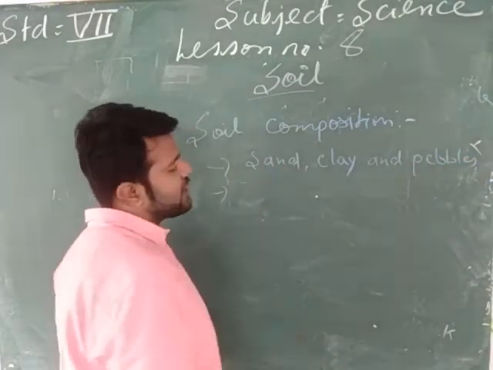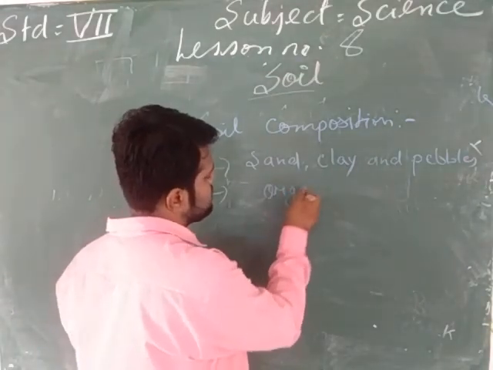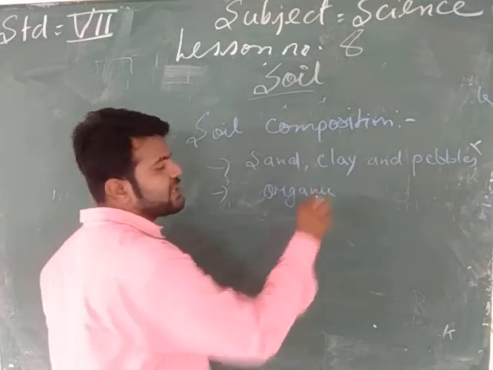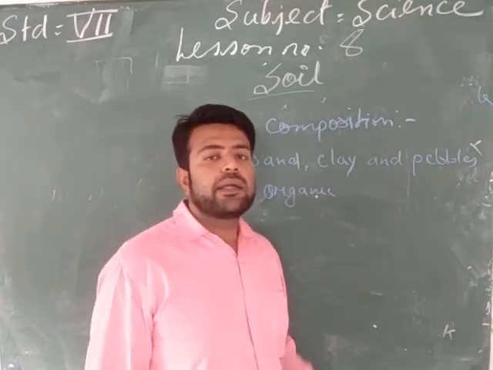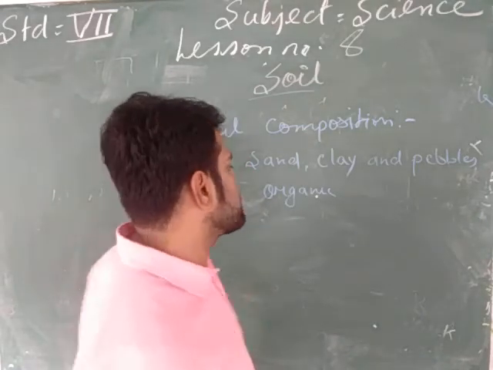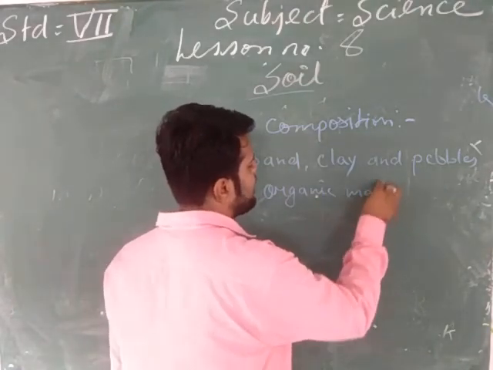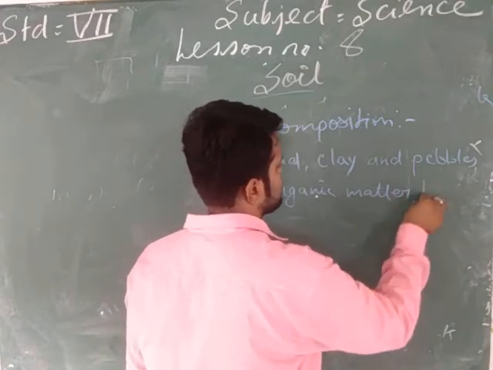Second thing, what does the soil consist of? Soil consists of organic matter like humus. What is humus? Humus is formed by dead and decaying organic matter on which microorganisms like bacteria and fungi feed. So soil consists of organic matter, for example humus.